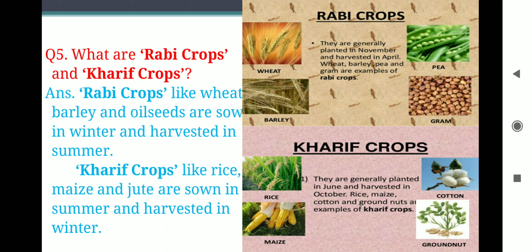Kharif crops like rice, maize, and jute are sown in summer and harvested in winter. So, this is what are Rabi crops and what are Kharif crops. We should understand the difference. Sown in winter, harvested in summer. Sown in summer, harvested in winter. The difference between the two is very important to be understood.